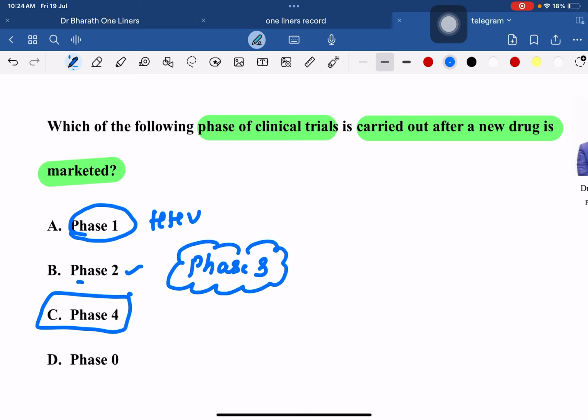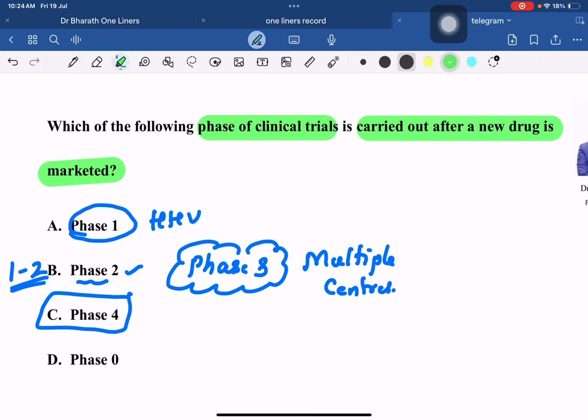And remember how to differentiate phase 2 and phase 3. Phase 1, 2 is done in 1 or 2 centers, but phase 3 is done in multiple centers. So don't take into consideration number of patients, take into consideration number of centers. Multiple centers, efficacy and patients, then phase 3. 1 or 2 center patients are involved, you have to check efficacy, then phase 2. And remember, maximum drug failure occurs in phase 2.